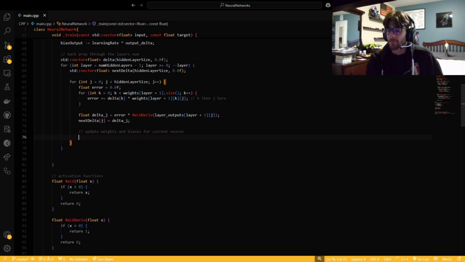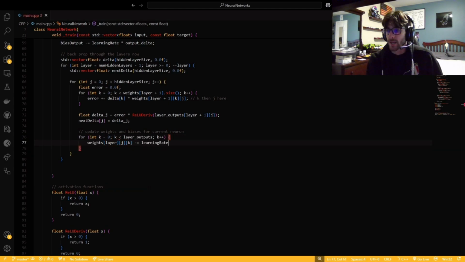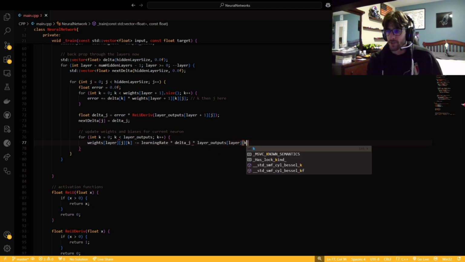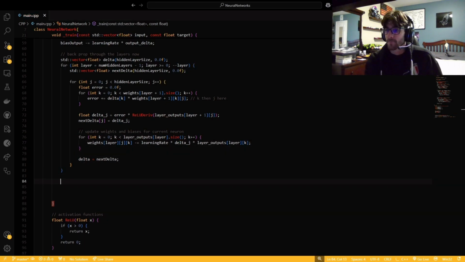So yeah, we're going through. Right now we are still doing backprop. We're almost done with backpropagation. Then we're going to do the predict function, where I'm just going to copy and paste it, but I messed up with the brackets, so it took a little bit longer than it had to. There you go. Now that's all done. Yeah, that's the train function done.